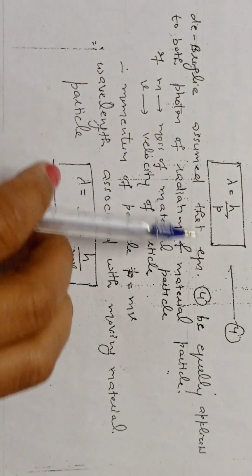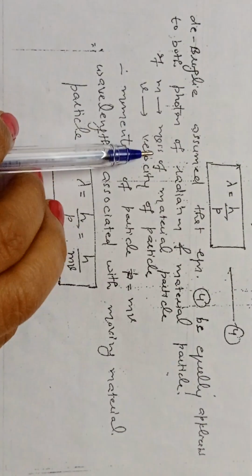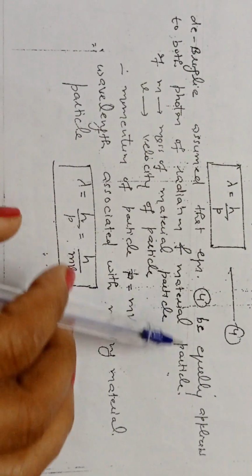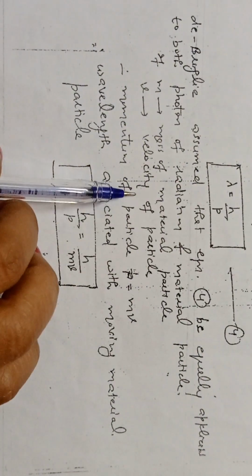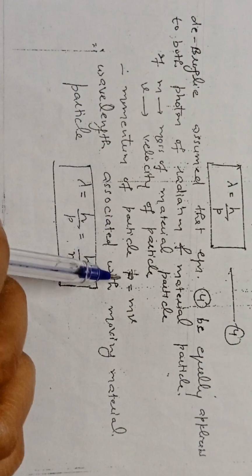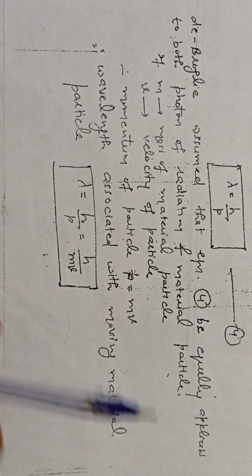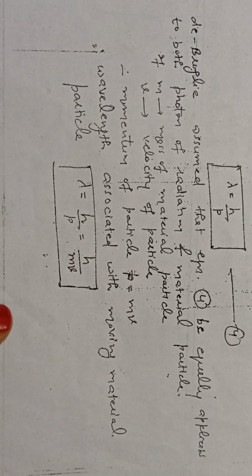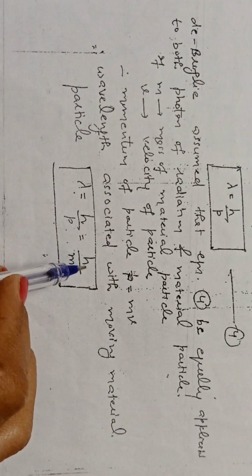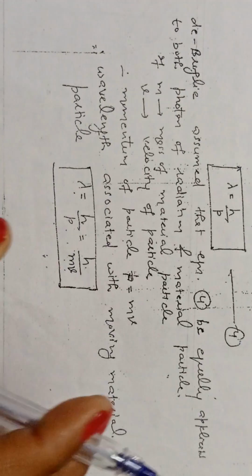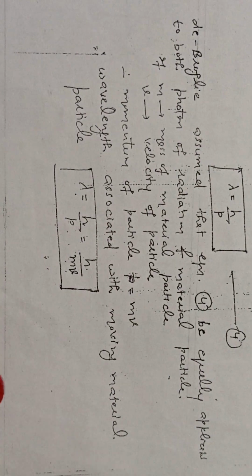De Broglie assumed that this equation lambda equals h by p is equally applicable to both photons of radiation and material particles. Here m represents the mass of the material particle, v represents the velocity of the particle. So momentum of the particle is represented by the symbol p, which equals m into v. Wavelength associated with a moving material particle is lambda equals h by p, which equals h by mv. So this is all about the de Broglie dualistic hypothesis and the derivation of de Broglie wavelength.